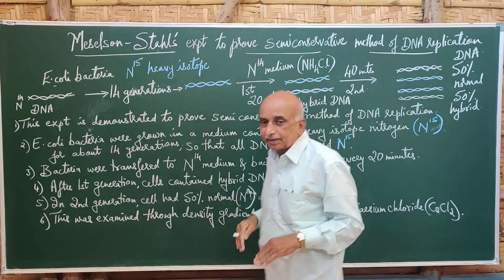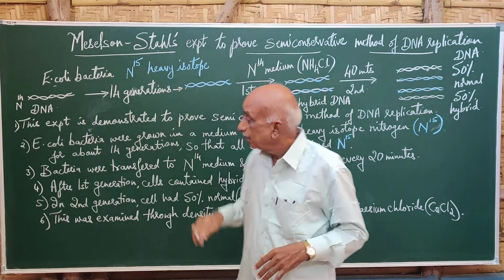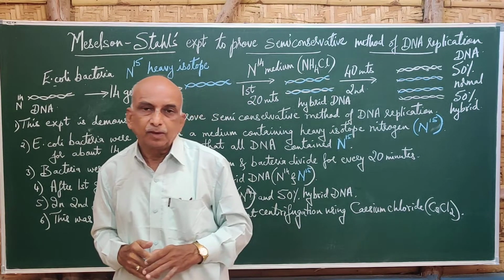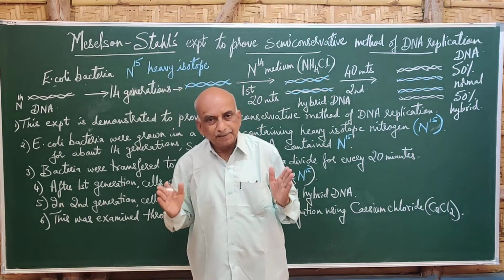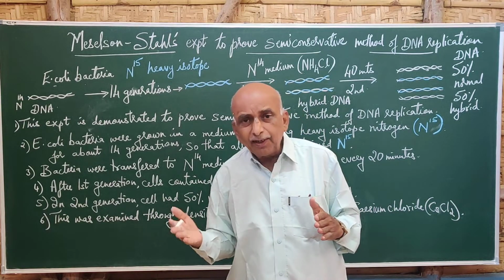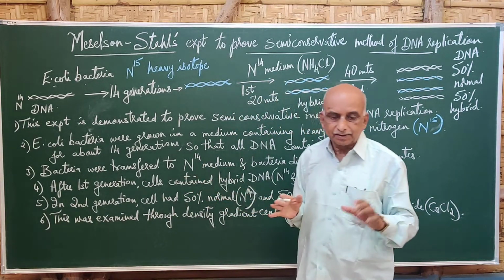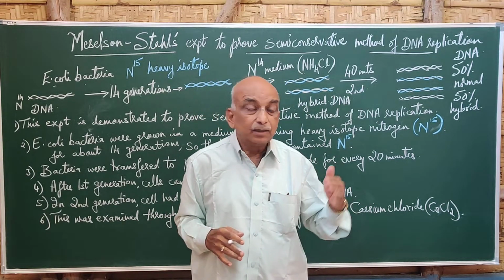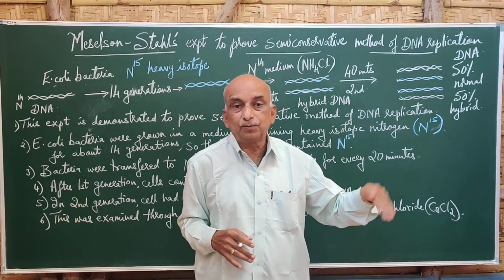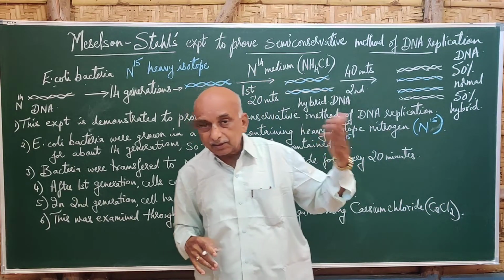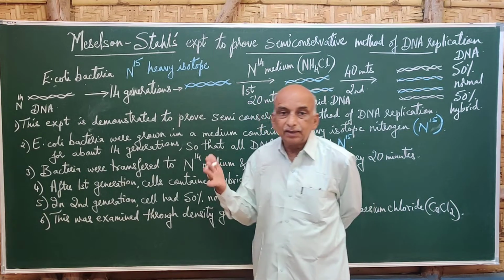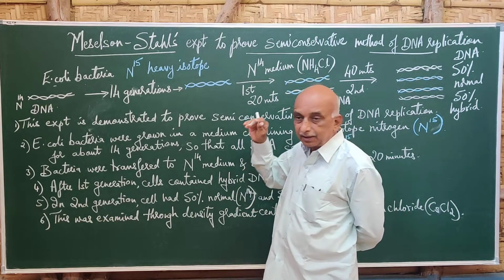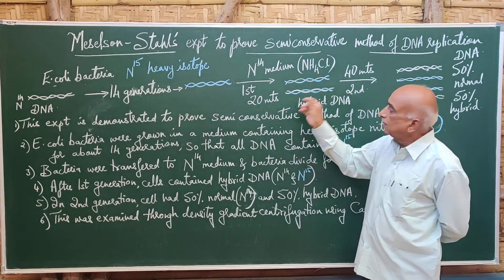When they start dividing, bacteria usually divide every 20 minutes in a favorable medium. Suppose there is one bacterial cell, it will form two cells in 20 minutes. In the next 20 minutes, those two cells will form 4 cells. Again in the next 20 minutes, 4 becomes 8. Like that, bacterial cells multiply by binary fission, dividing every 20 minutes.